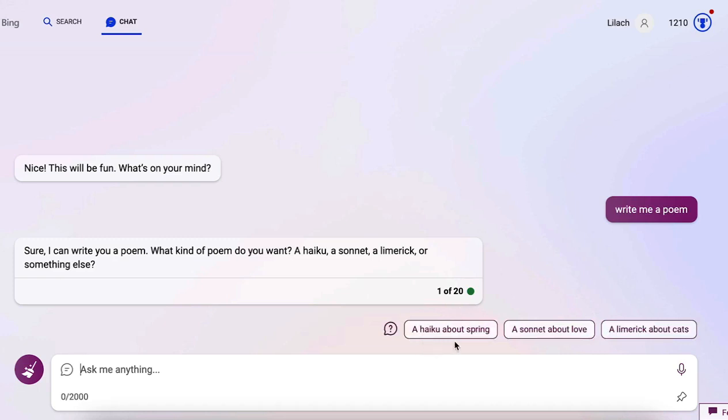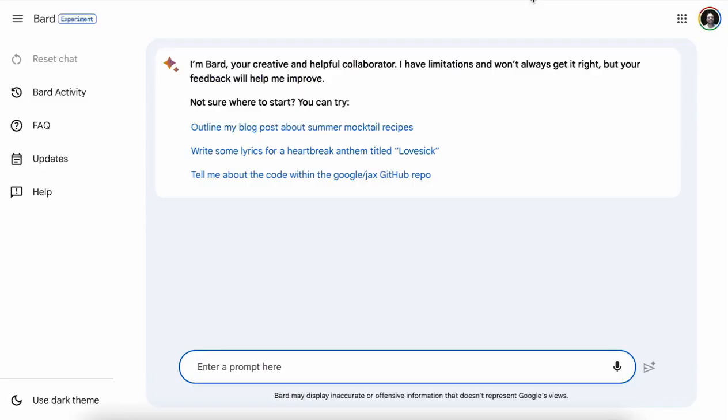It will also give you suggestions on where to go next. A lot of the times these suggestions are great. Sometimes they may not be so great, and so you have to decide if you want to follow its path or your own path after every single prompt. If you want to start a new topic, you use this broom and you start a new topic.